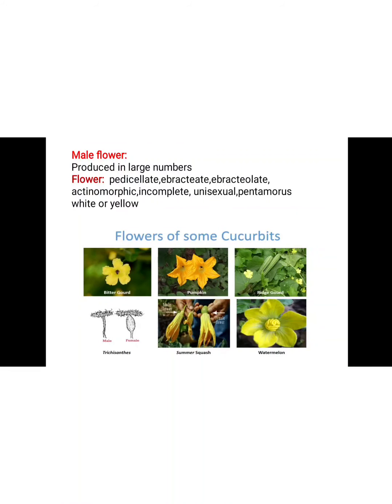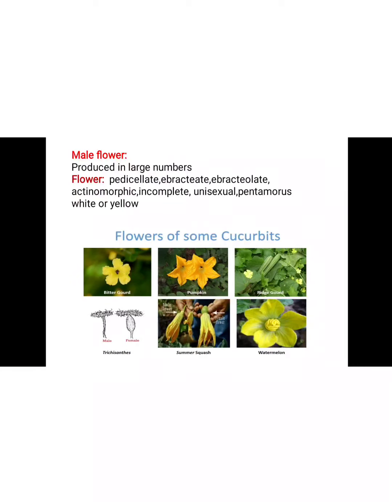We discussed in our previous slide that in this Cucurbitaceae family the male flower and female flower are distinguished. So we first discuss the male flower. Male flowers are produced in large numbers. The flowers are pedicellate, ebracteate, ebracteolate, actinomorphic, incomplete, unisexual, pentamerous, white or yellow.